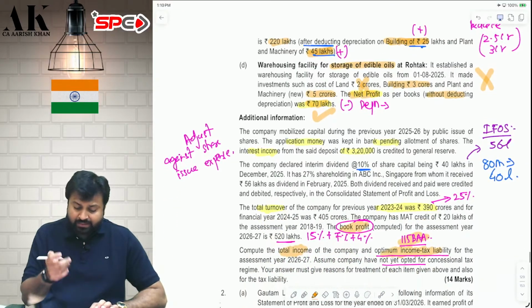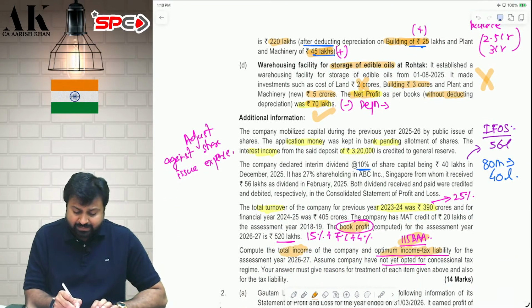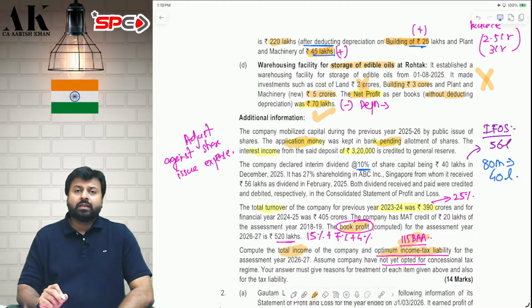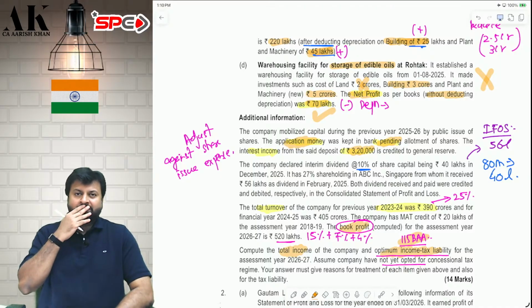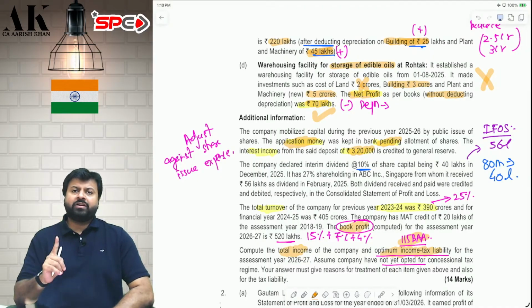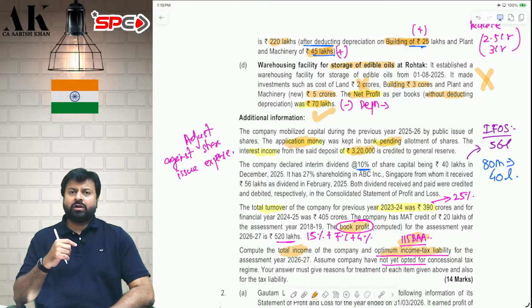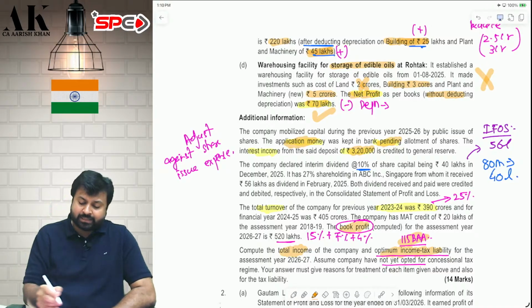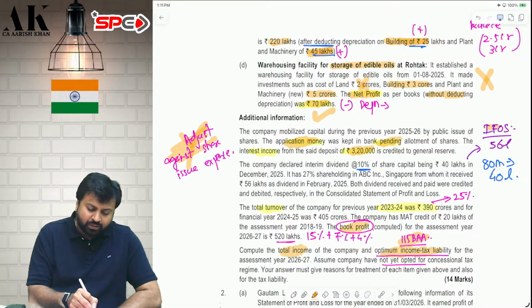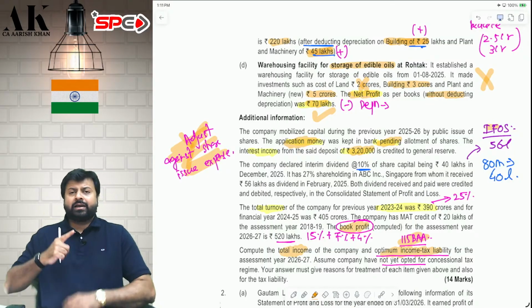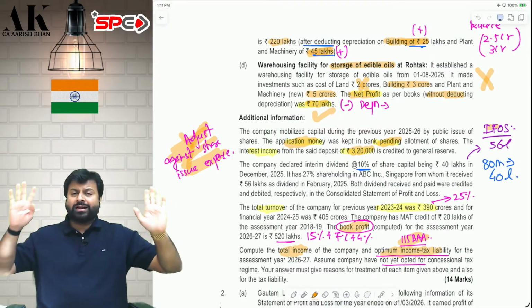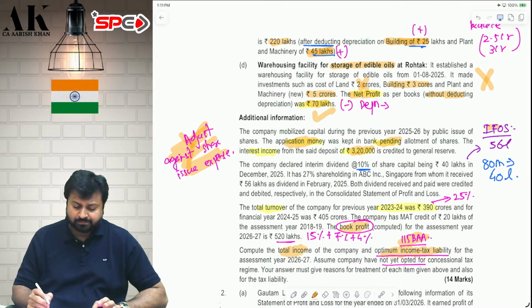After doing all these things, they have given you one more information that the company has raised some application money and they have put this application money in the bank. And from the bank, they are earning interest of 3,20,000. What should I do with that interest? So the Supreme Court of India in the case of Rama Multitech Limited has held that the amount received from shareholders in the form of application money and put in the bank, and from there if you earn interest, you should set off that against your public issue expenses. Don't show that as income. You should set it off as a share issue expense. I hope it is clear.